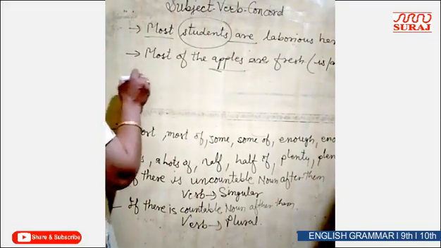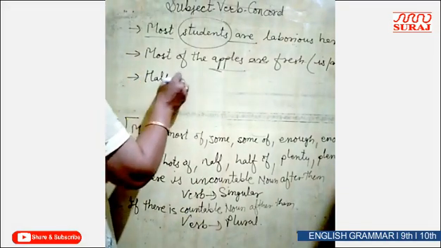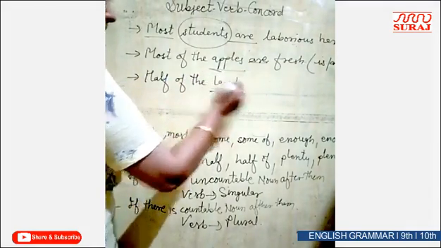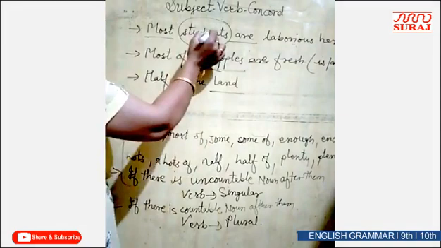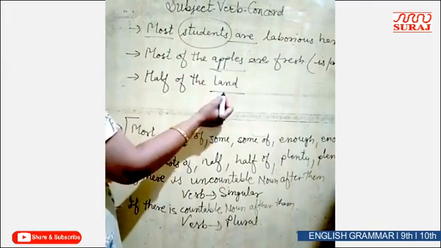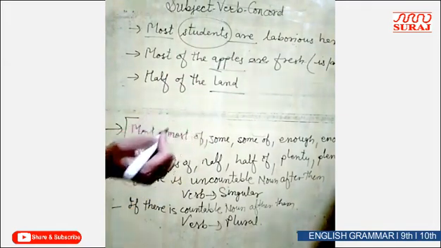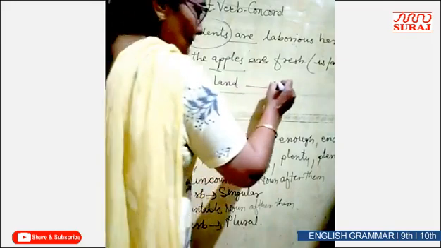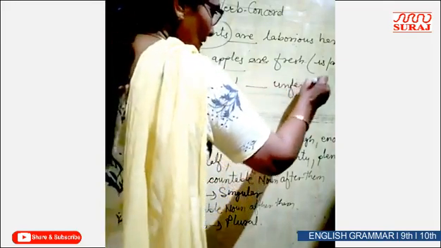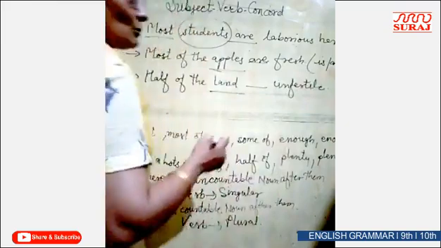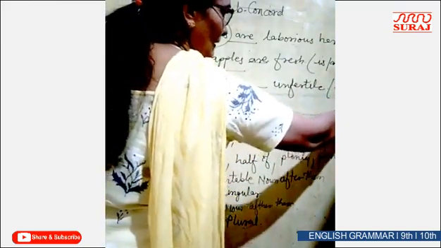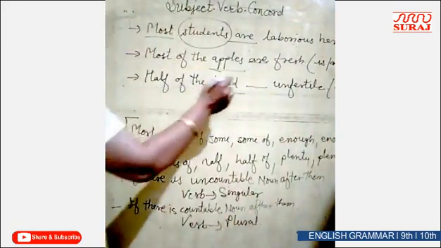Next example. Half of the land. Students can be counted, apples can also be counted, but land cannot be counted. Land is uncountable, right? Half of the land is unfertile. So what will be there? "Is". Half of the land is.